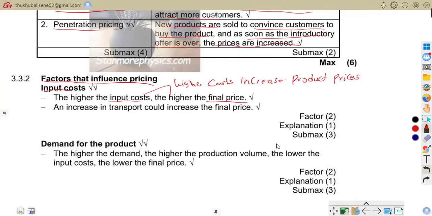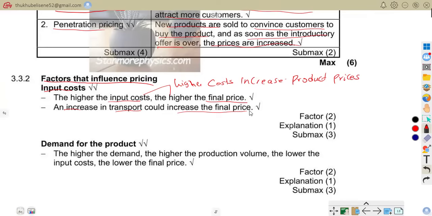For example, rising fuel prices. We can talk of expensive raw materials. Also, it says an increase in transport could increase the final price. So that is that.